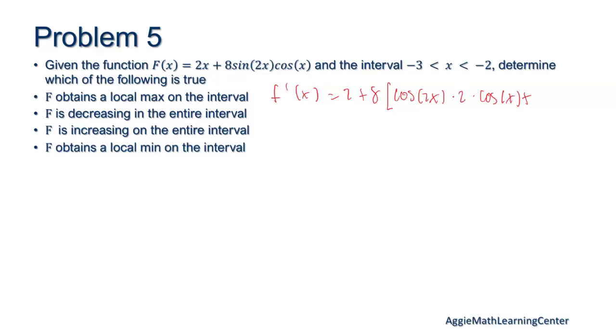Plus, I'm going to write it below it, the derivative of our second part, which is sine. Negative sign, thank you. My least favorite, I can never remember that for some reason. Sine of x times sine of 2x.